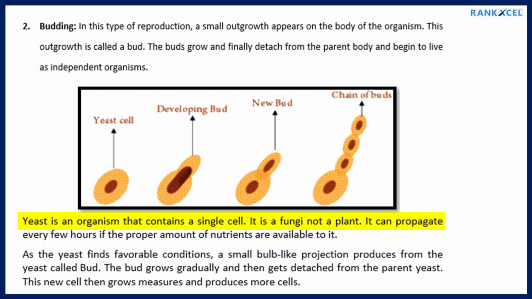Yeast is an organism that contains a single cell. It is a fungus, not a plant. It can propagate every few hours if the proper amount of nutrients is available to it. As the yeast finds favorable conditions, a small bulb-like projection called a bud is produced. The bud grows gradually and then gets detached from the parent yeast. This new cell then grows, matures and produces more cells.